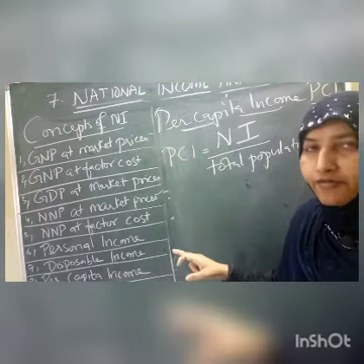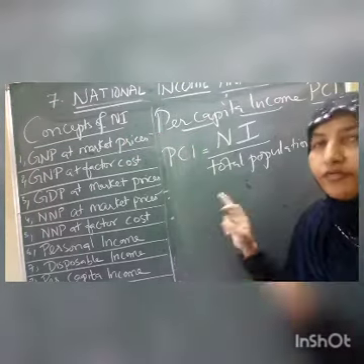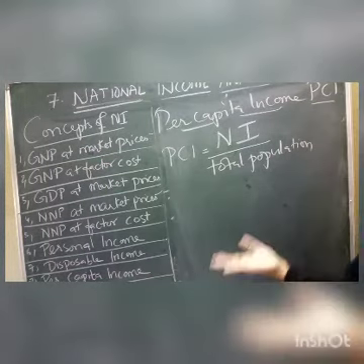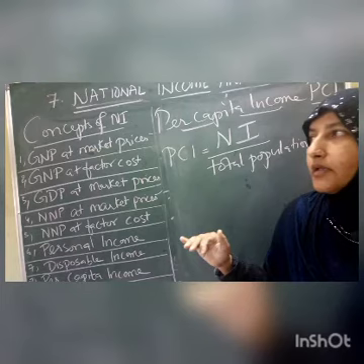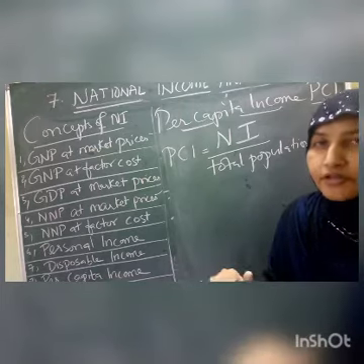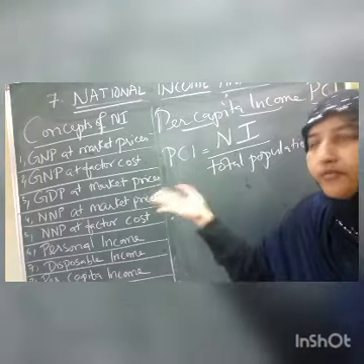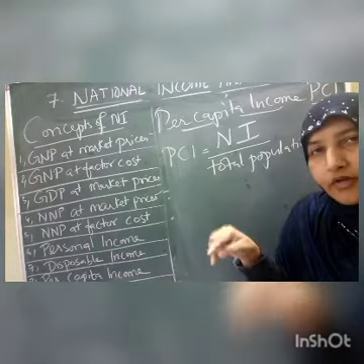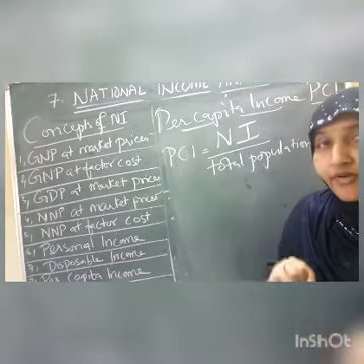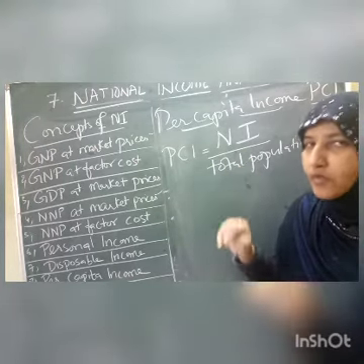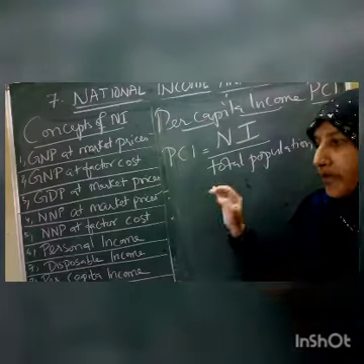Very important for you from the examination point of view. Is it clear, children? So in the next class, we'll discuss all the methods of measurement of national income and the components of national income. Just before we discuss, children, C stands for consumption, I stands for investment, G stands for government expenditure, X for exports, and M for imports. So I hope it is clear to all of you.